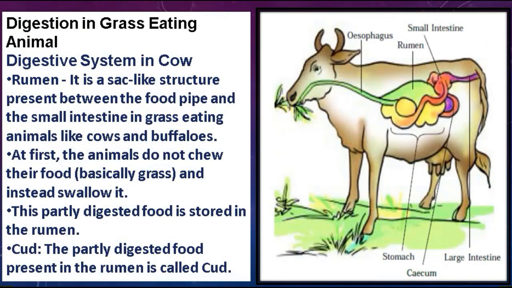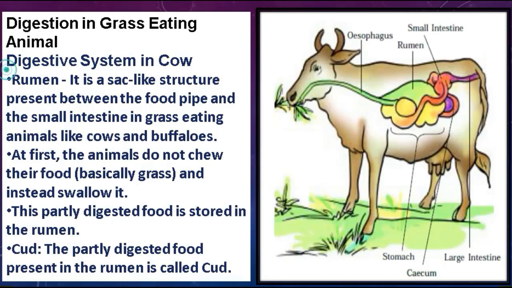Students, here we will understand digestion in grass eating animals, especially in the case of the cow. Before moving on towards the digestion process in grass eating animals, here are some basic terms that you must know, and these basic terms will help you to understand the digestion process in grass eating animals more clearly.